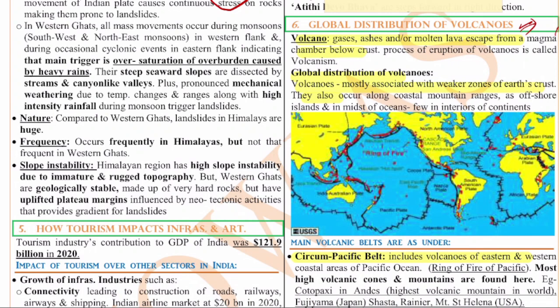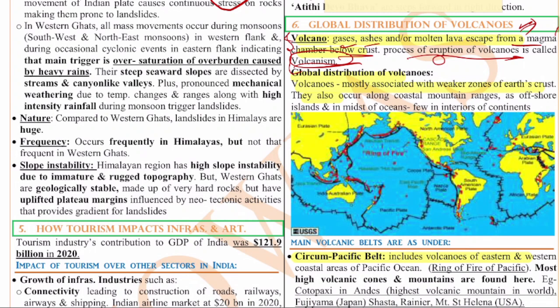Okay, so the basic definition of a volcano is nothing but the gases, ashes or molten lava that escape from a magma chamber below the crust, and the process of eruption of volcanoes is called volcanism. If you just have this definition in your mind, then you will be able to write the answer very well. So a volcano is nothing but the gases, ashes and molten lava which escape from a magma chamber below the crust.